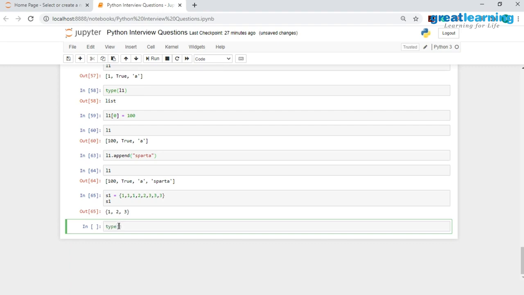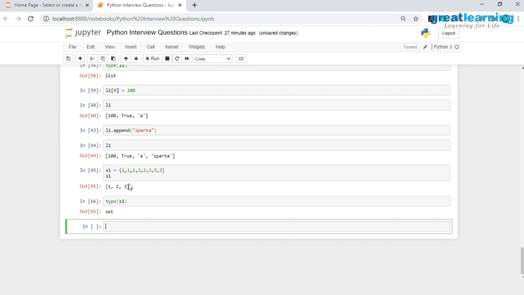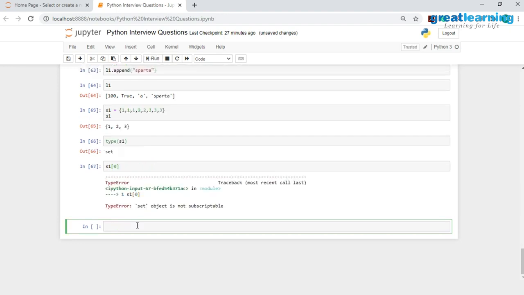And then let me go ahead and check the type of this. Inside type, I will pass in S1, and as you guys see, this would tell us that I have successfully created this set. Now, as I have told you, we cannot access index elements of a set. So let me try to access over here. So I'll have S1, let me have 0 over here. And as you see, set object is not subscriptable, which would mean that indexes are not present for a set and you can't directly access the elements with the help of this index.